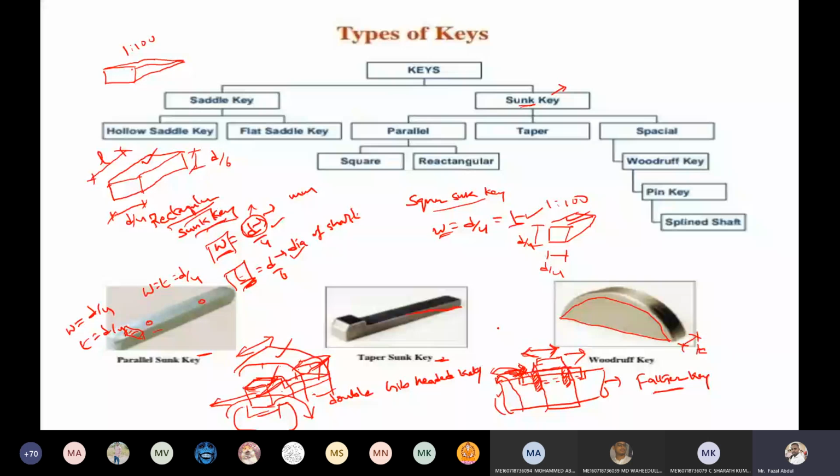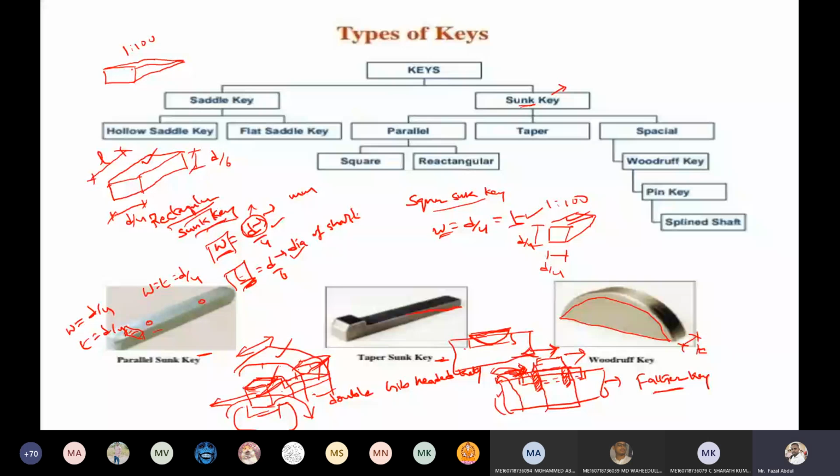Whatever recess we provide in the shaft, I'm drawing here. In this recess, the Woodruff key tilts itself, which means self-adjustment is possible with this Woodruff key. Okay, that is the meaning here.